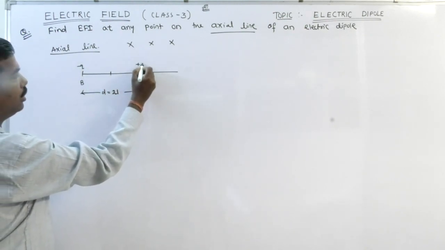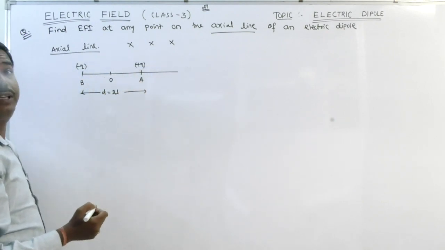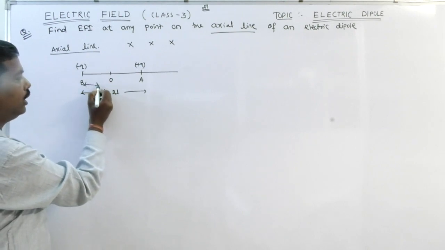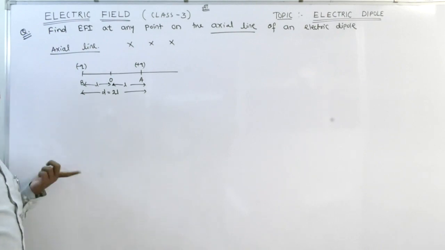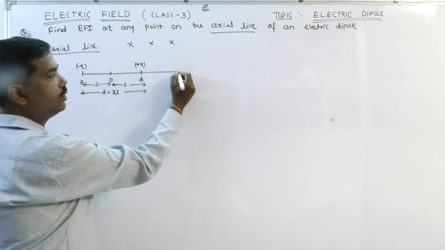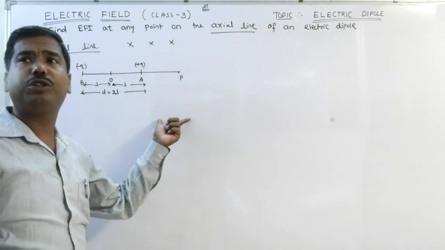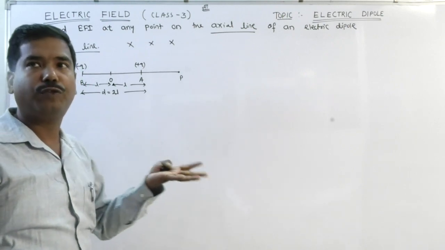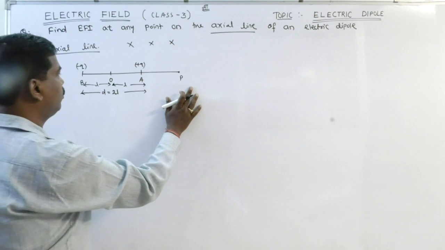This is the minus Q charge, this is the plus Q charge. Let O be the center of the electric dipole. The distance between OB and OA will be L. Let P be the observation point where I want to find the net electric field. Clear?